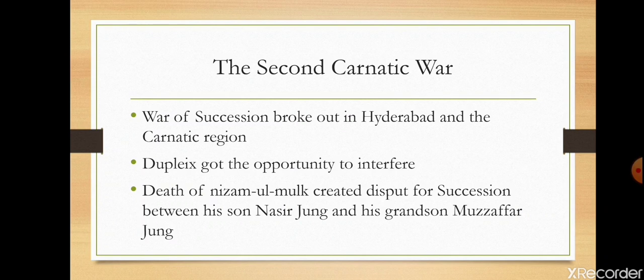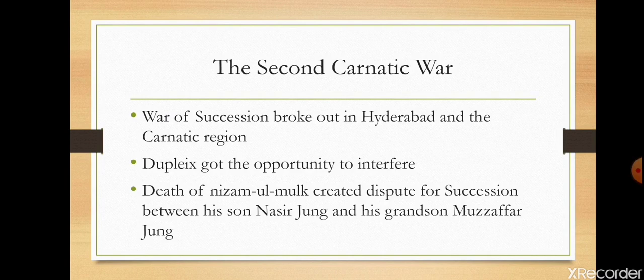Death of Nizam-ul-Mulk created dispute for succession between his son Nasir Jang and his grandson Muzaffar Jang. When Nizam of Hyderabad, Nizam-ul-Mulk, died, a war of succession broke out between Nasir Jang and Muzaffar Jang.